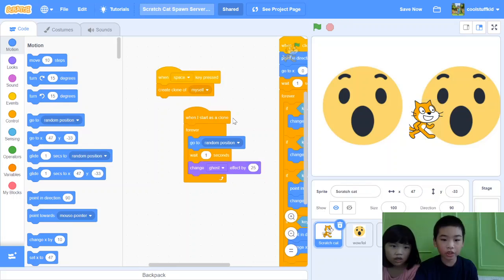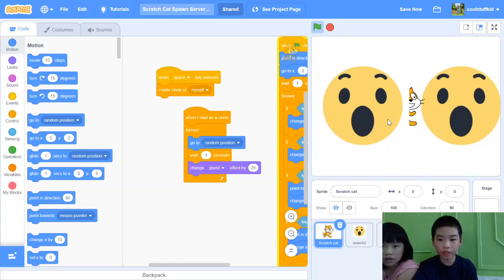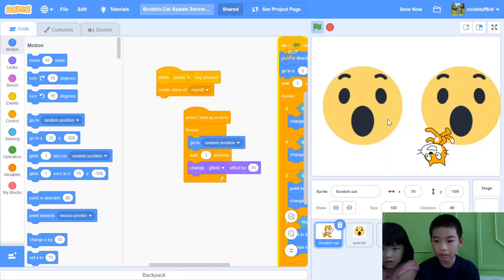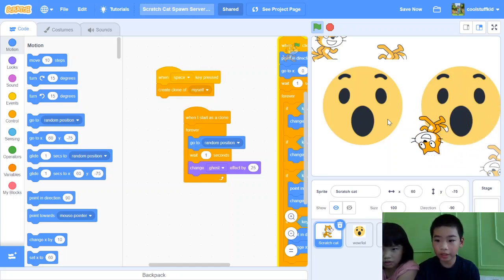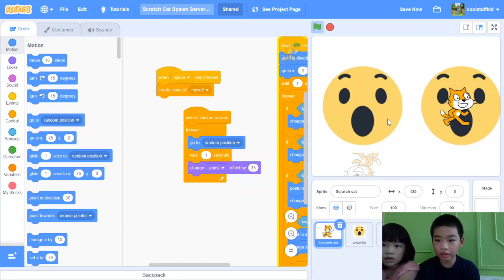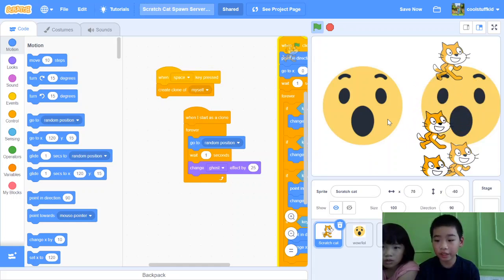Then it says when I start as clone, that means this is programming the clones. It says forever loop, go to random position, wait 1 second, and then change ghost effect by 25. That means it will start to disappear. Let's test. See, there are Scratch Cats because I pressed space.